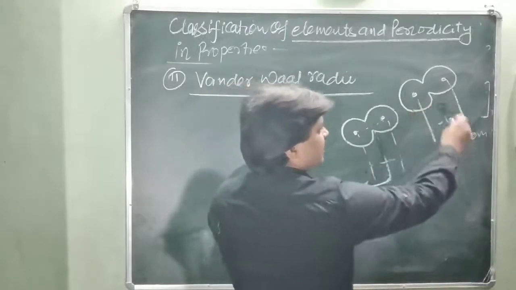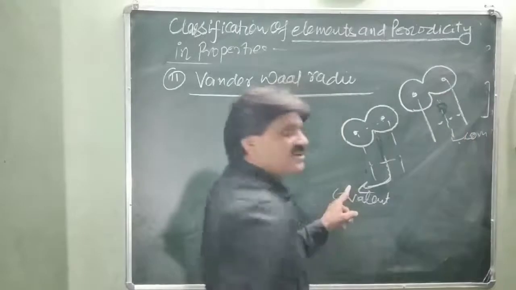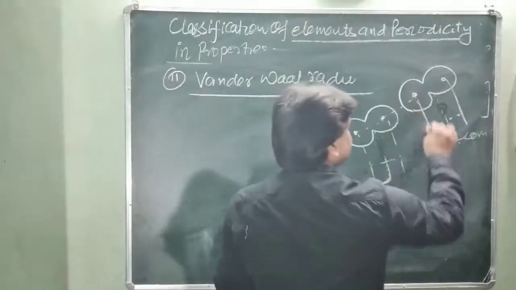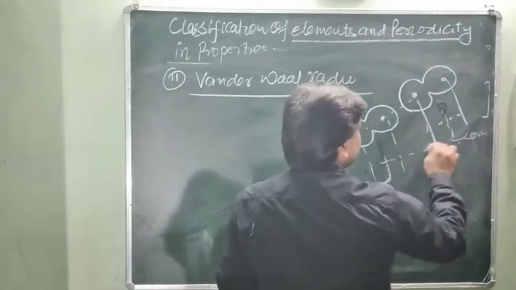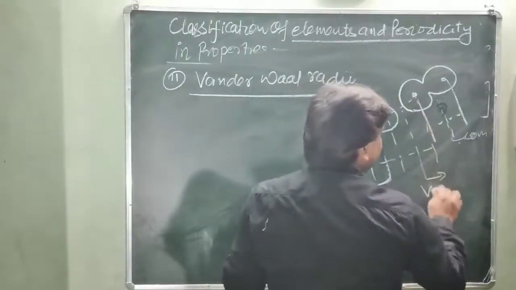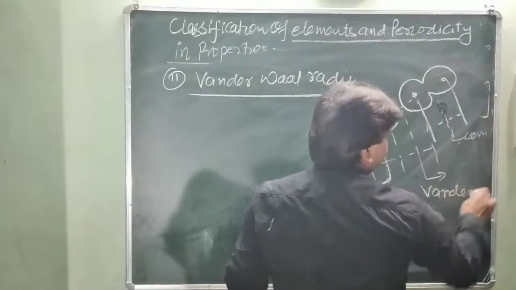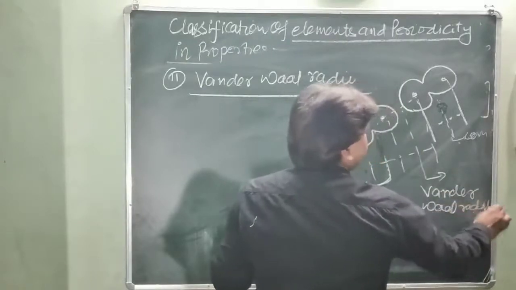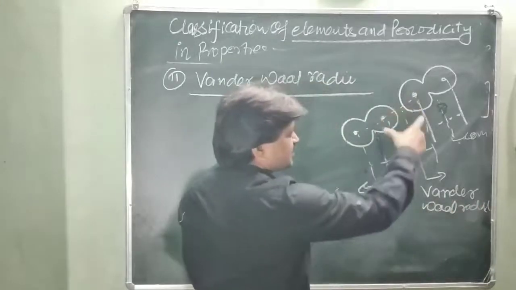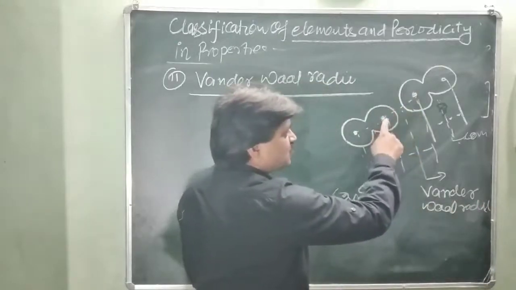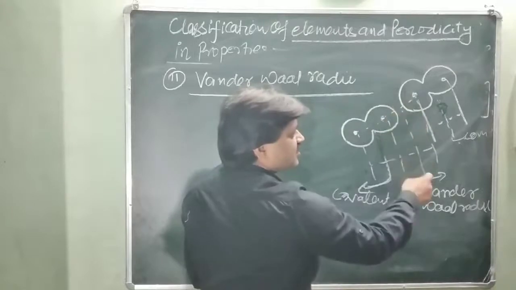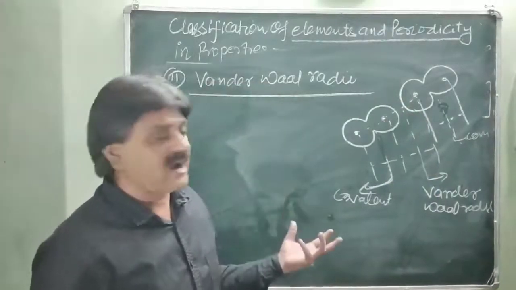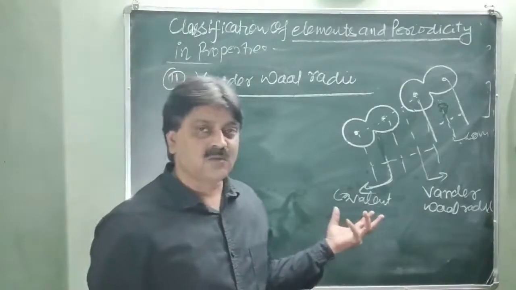Another molecule also has half of this distance called the covalent radius. But half of the distance between these two nuclei of two neighboring atoms is called the van der Waals radius. I repeat it.